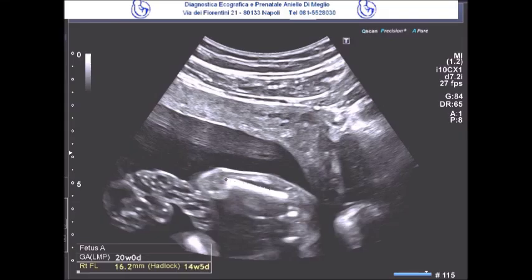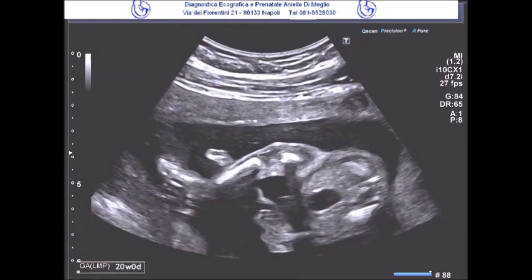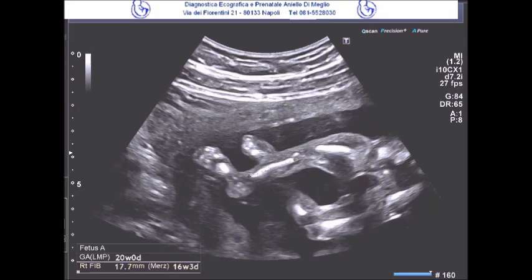In the case under examination, as mentioned, there was micromelia, meaning that all the long bones of the proximal, middle, and distal segments, both of the upper and lower limbs, were extremely below what would be expected for the gestational age, even though they showed normal morphology and regular structure. Therefore, fractures were ruled out.